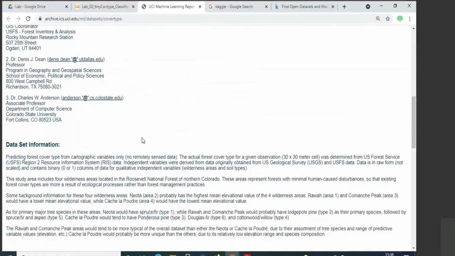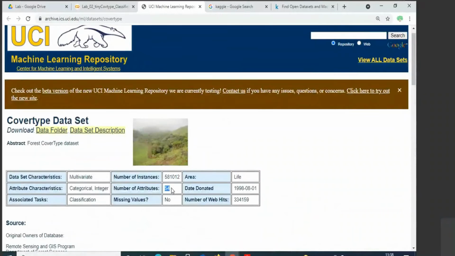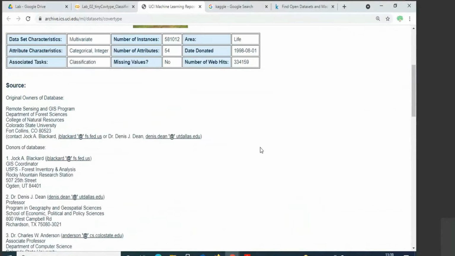So what do these data sets comprise of? All these 54 attributes are referred to as the cartographic features. What it means is that it is some sort of geographical features that have been calculated and then recorded.